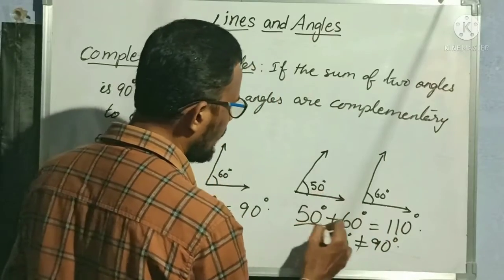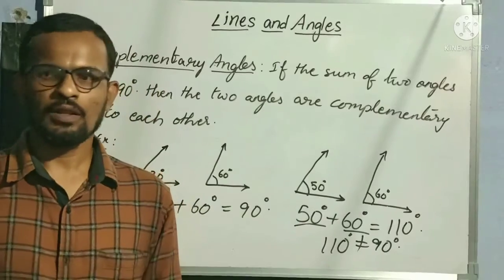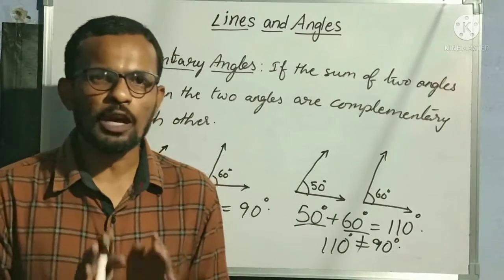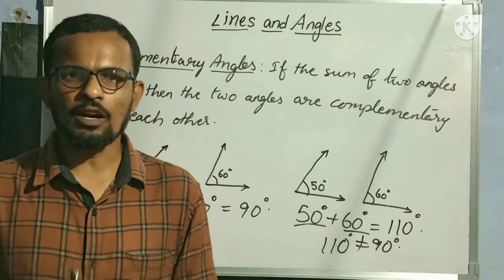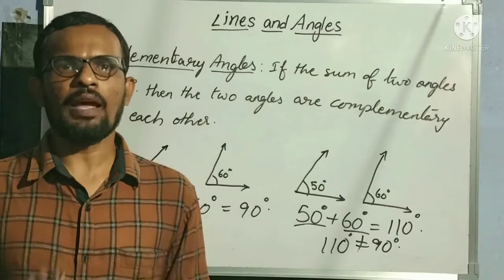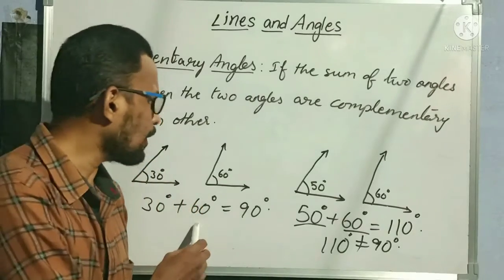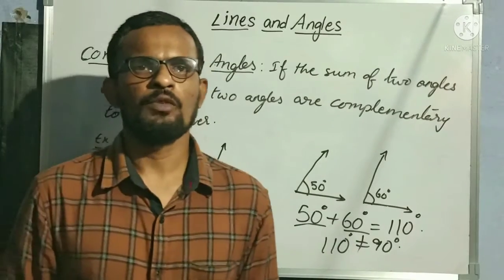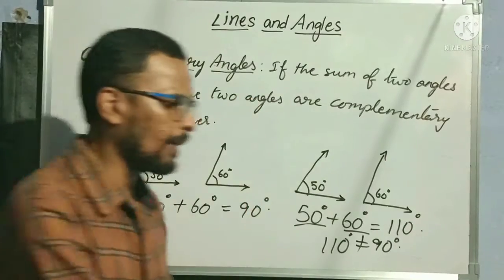So 50 degrees and 60 degrees are not complementary angles. Understood everybody? Only if the sum of two angles is always 90 degrees, such type of angles are called complementary angles. Clear? I have given one example for complementary and one which is not complementary also. So this is the first important definition, complementary angles.